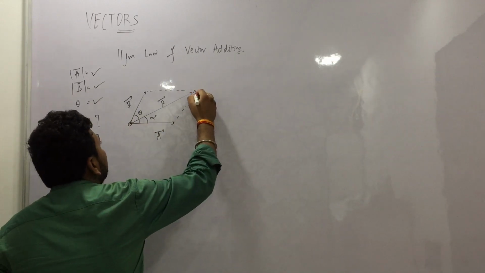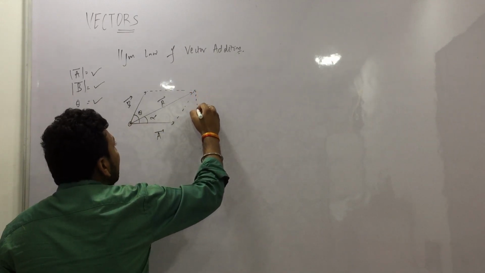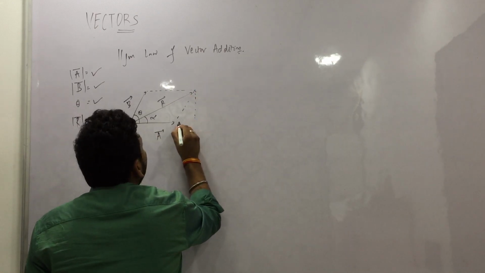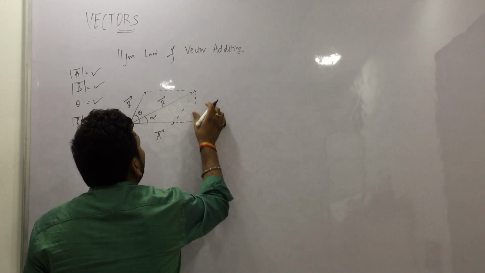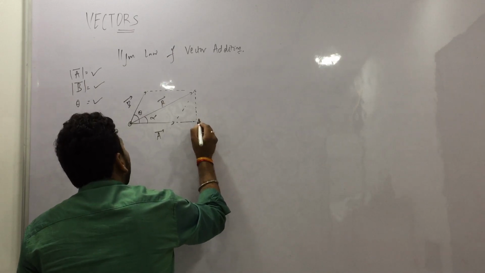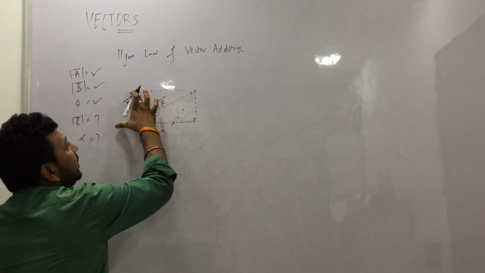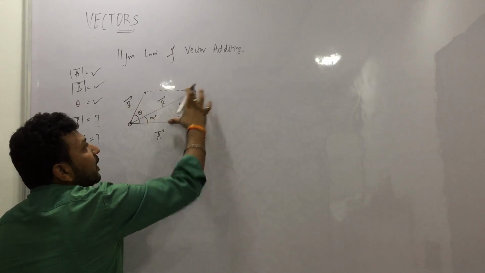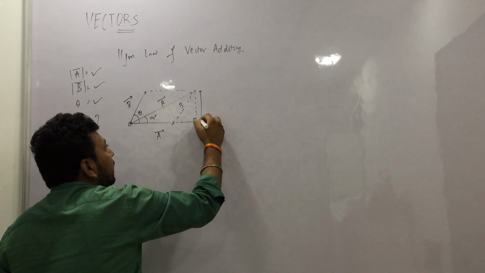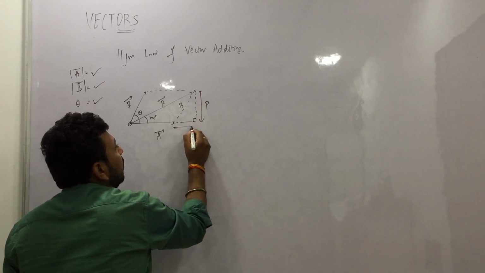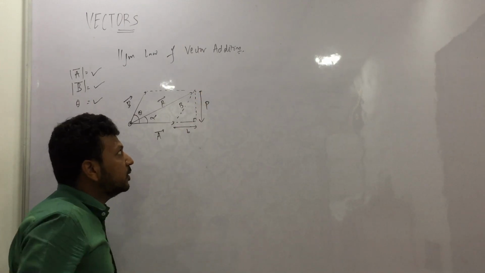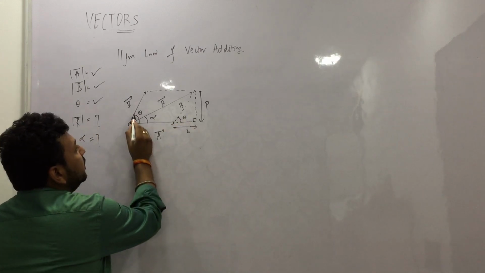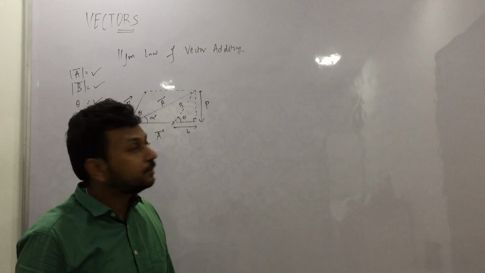Now what we will do is draw a perpendicular here. Now this is B, so this will also be B, right? Because it is a parallelogram. Let us take this to be P and this to be small b for some time, okay? And this angle will be theta because this is also theta, corresponding angles.